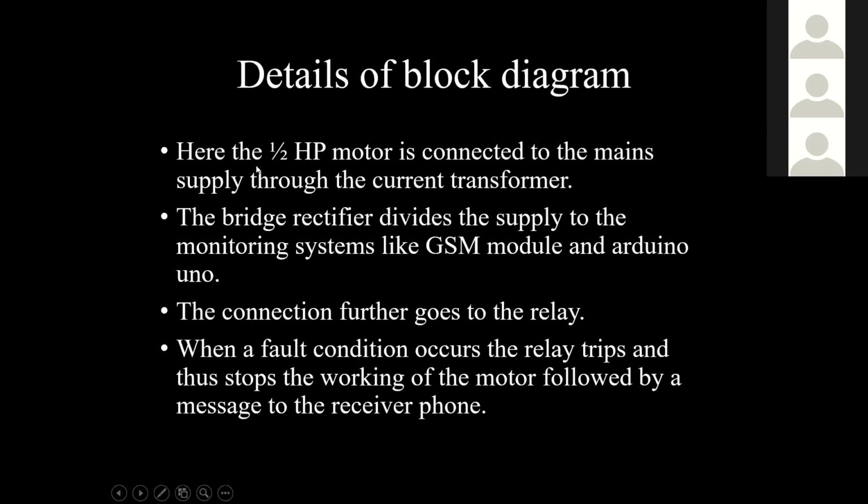So we are using a half HP motor. As we have worked on this motor, according to our greater needs or future scope, we'll be using higher rating motors. The half HP motor is connected to the mains, using a current transformer and bridge rectifier, with devices for supply and monitoring systems like the GSM module and Arduino UNO. The connection further goes to the relay, and when a fault occurs, our relay trips and stops the working of the motor, followed by a message received on the phone.